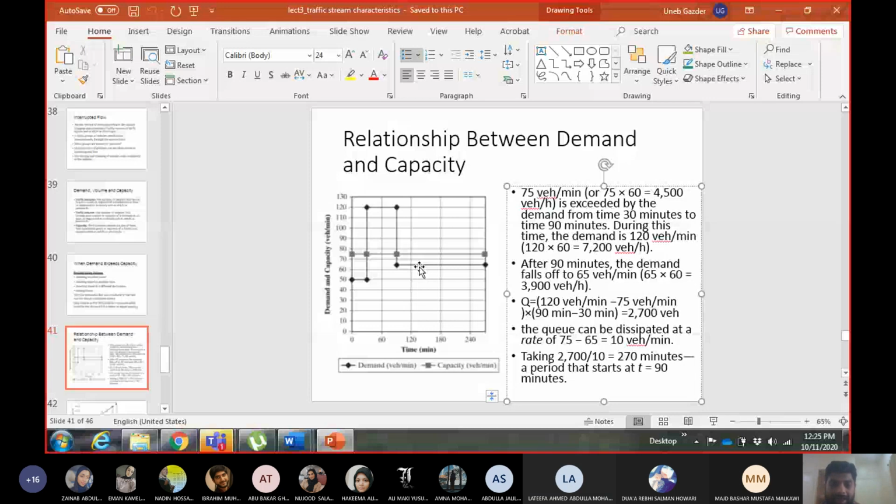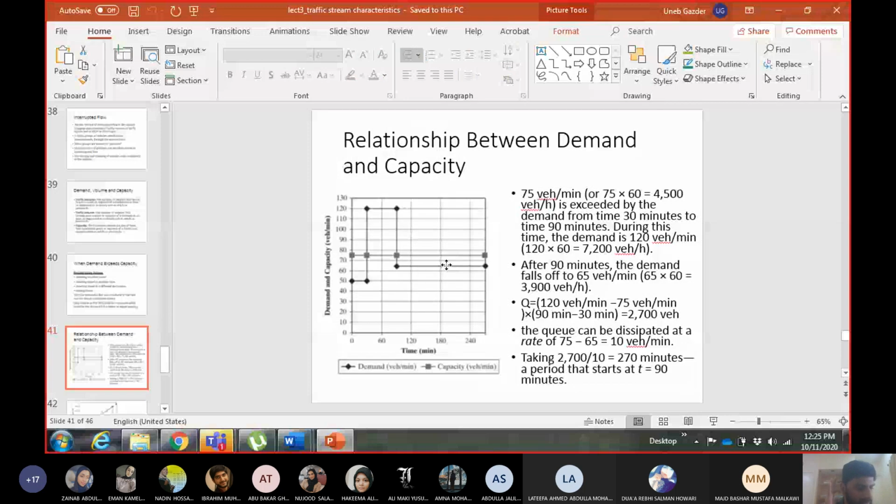Now, what is the extra capacity that is left in the segment for the vehicles in the queue? The capacity of the segment is 75 vehicles per minute. So in addition to the 65 vehicles which are coming on the segment, I can discharge 10 vehicles per minute from the queue, because the demand is 65 and the number of vehicles which can go through the segment is 75. This flexibility of 10 vehicles will be taken from the queue. So every minute 10 vehicles will discharge from the queue.